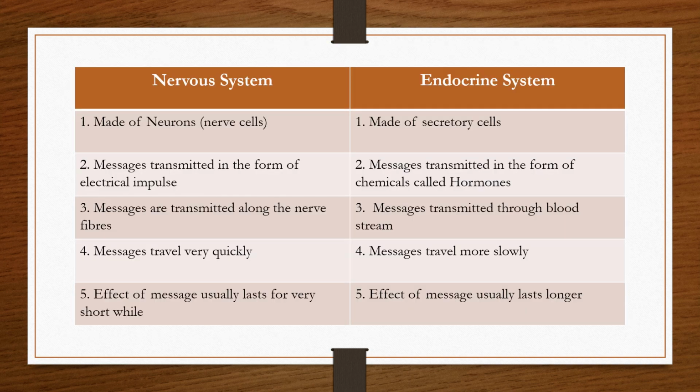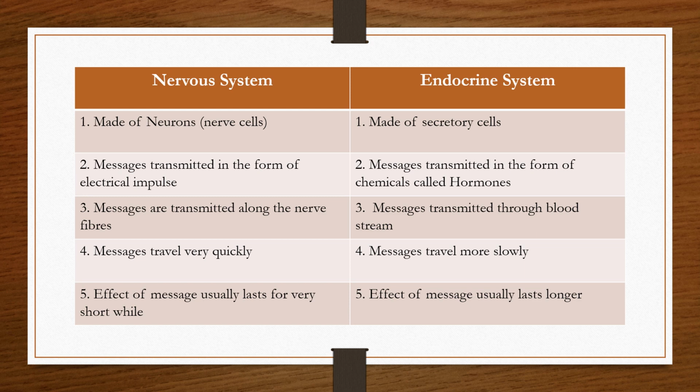Now we have said that both the nervous system and the endocrine system together do the coordination and control in the body. But what are the major differences between the two systems? If we have to pinpoint, then the nervous system is made up of neurons, or neurons are the basic unit of the nervous system, whereas in case of the endocrine system, it is the secretory cells.